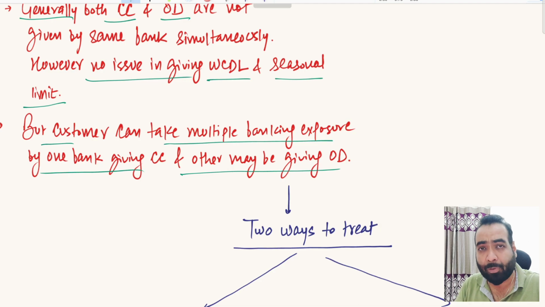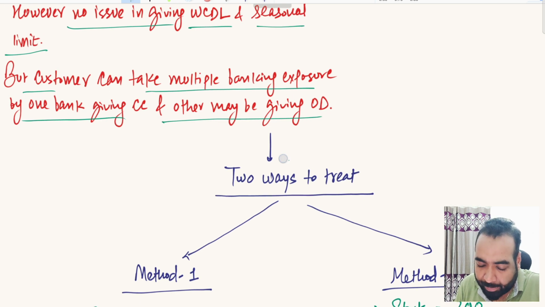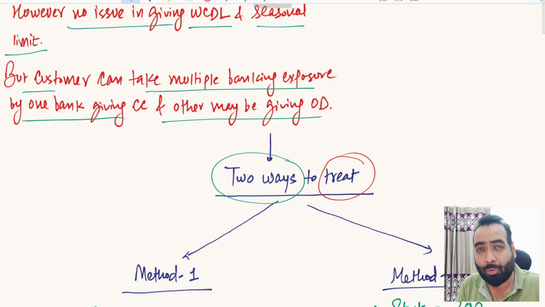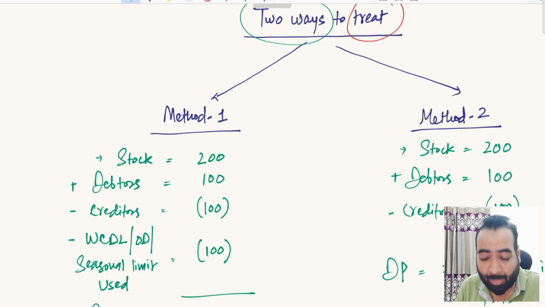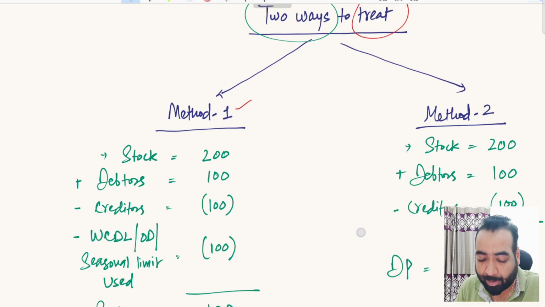So now suppose you are having a CC limit from the same bank or from another bank, and you have some non-DP backed facilities like OD, seasonal limit and seasonal WCDL limit from the same bank or other bankers. How will it impact your DP? So there are two ways to treat this, two ways to handle this situation. How do you take into account the impact of these facilities? So first, let us talk about method number one.